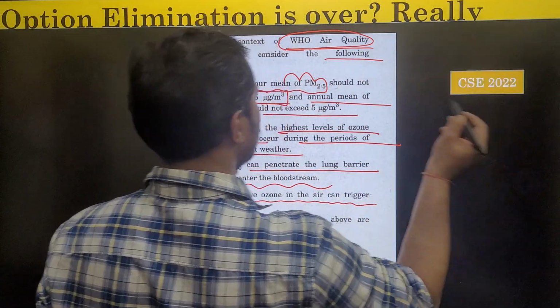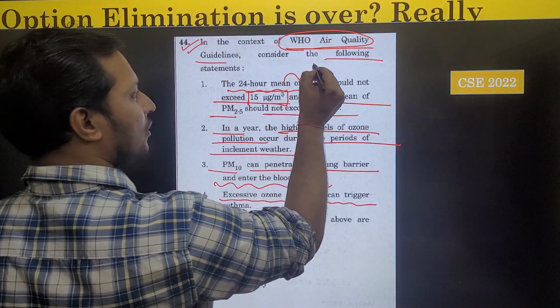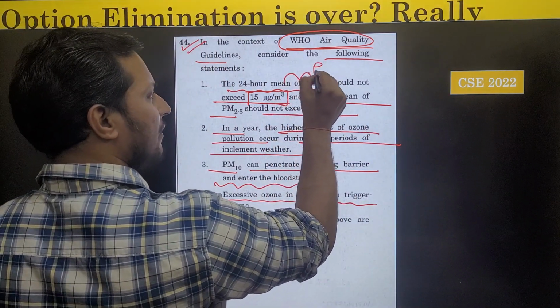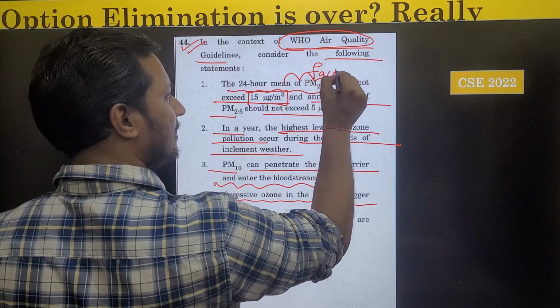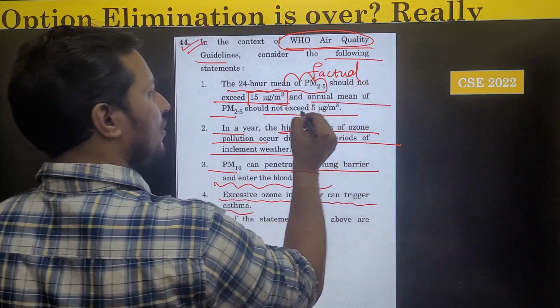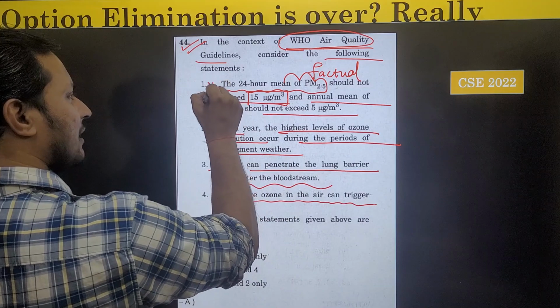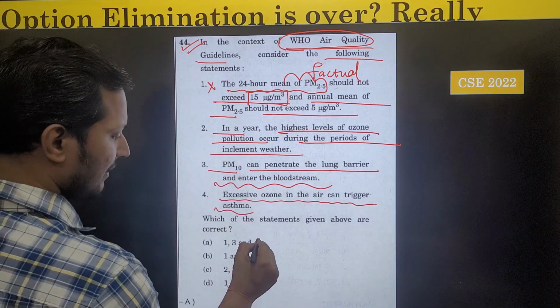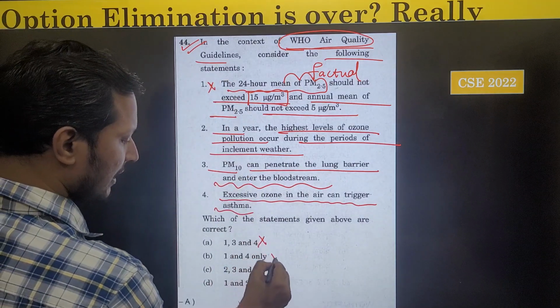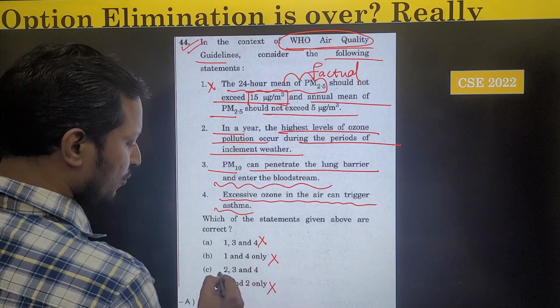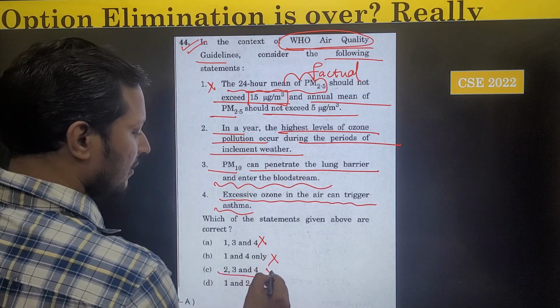That student told me, sir, there is a technique of option elimination which says factual statements in UPSC are generally incorrect. So if I apply this, statement 1 is incorrect, then I get the answer 2, 3, 4, which is the wrong answer.